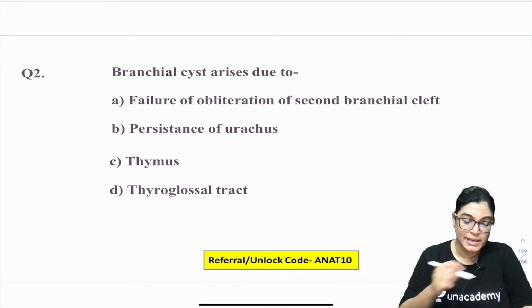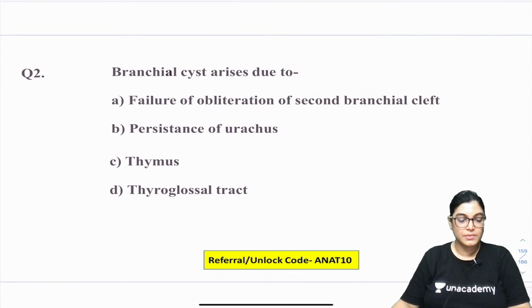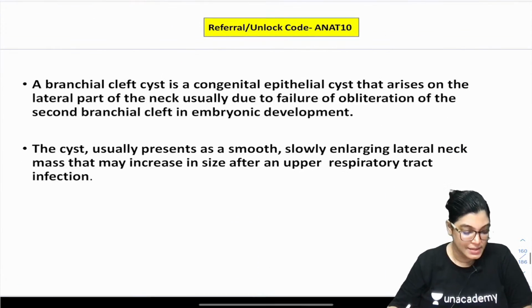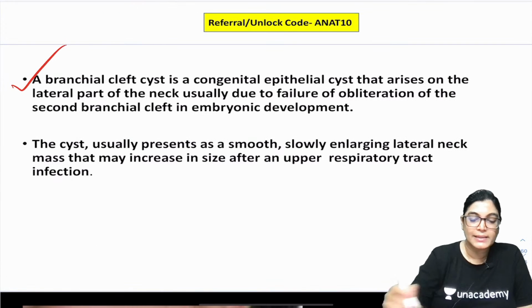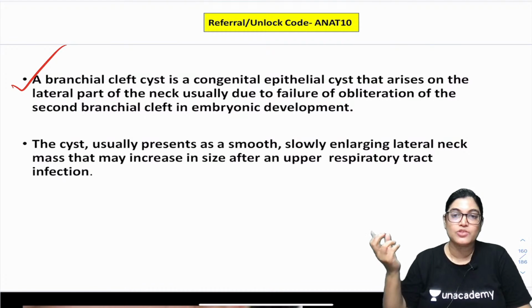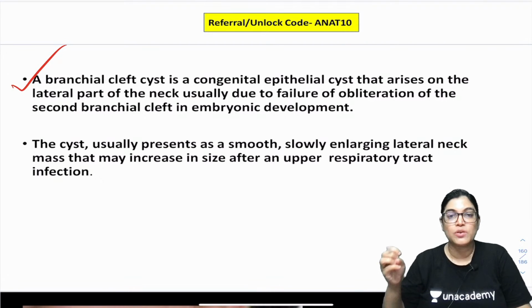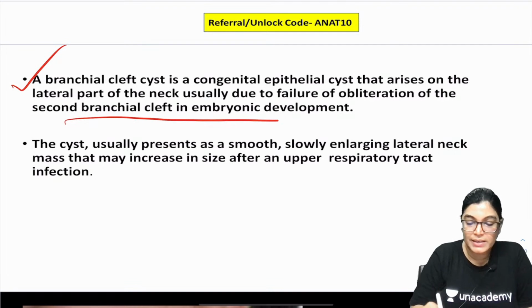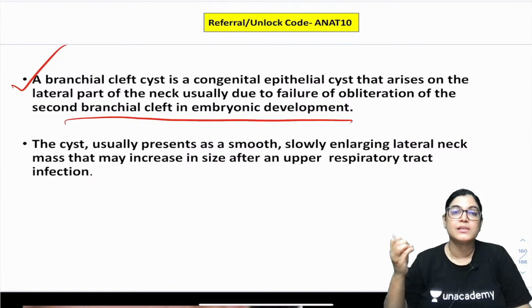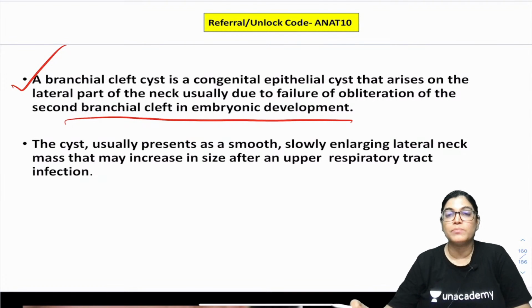Shiny is telling A. What about others? Yes, the correct answer is A. Failure of obliteration of second branchial cleft is the correct answer. Actually, a branchial cyst is a congenital epithelial cyst, located in the neck region, very close to and anterior to the sternocleidomastoid muscle. The reason for its formation is the failure of obliteration of the second branchial cleft during embryological development. It gets buried at times. The remnant of this second branchial cleft remains, has not fully degenerated, and ultimately leads to a cystic swelling.